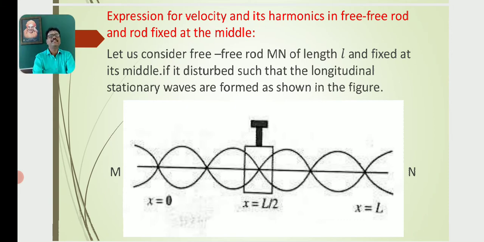Let us consider a free rod MN of length L and fixed at its middle. If it is disturbed such that longitudinal stationary waves are formed as shown in the diagram, the rod is fixed at its middle, so called free end rod, when it is disturbed such that the longitudinal stationary waves are formed as shown in the diagram.